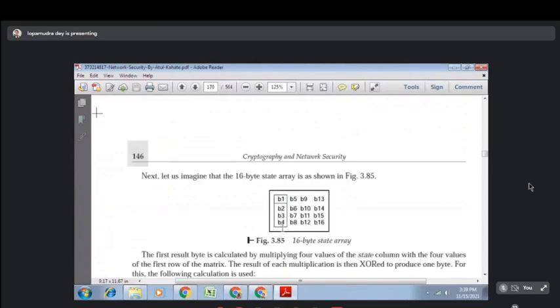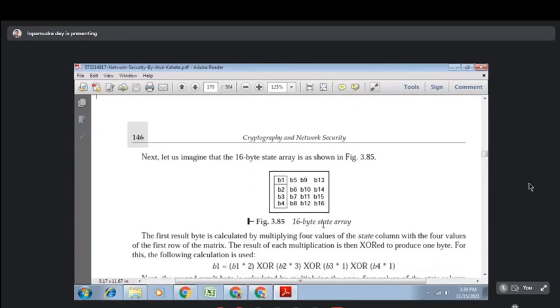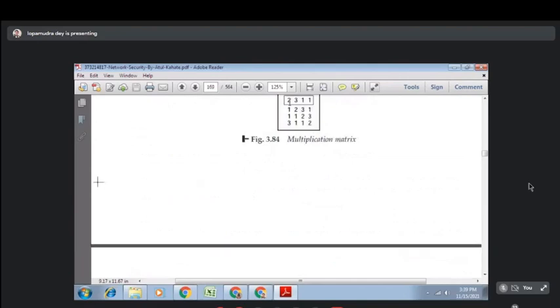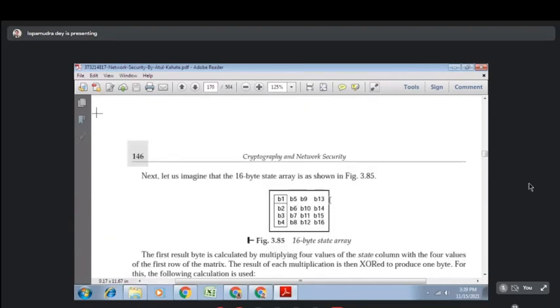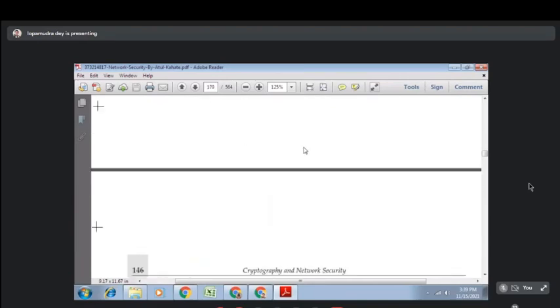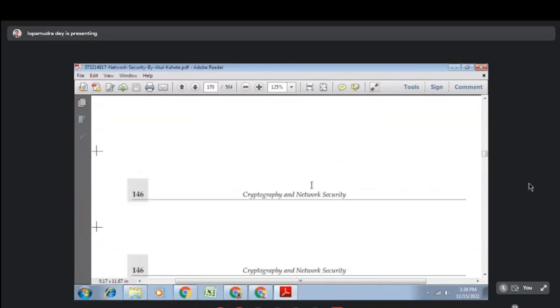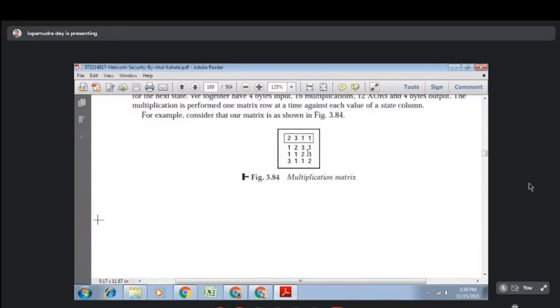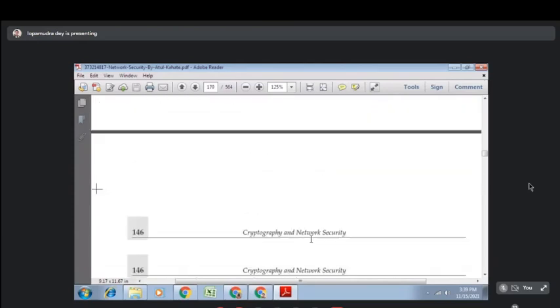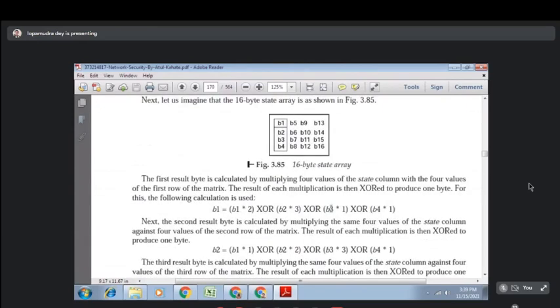So this is our array b1 b2 b3 b4 b5 b6 b7 b8 b9 b10 b11 b12. See how the operation happens. Suppose this is the first row, then it will be b1 into 2, b2 into 3, b3 into 1 and b4 into 1. So in this way we will perform the multiplication, and in between we will perform XOR on the values we get. So that will create the first column.